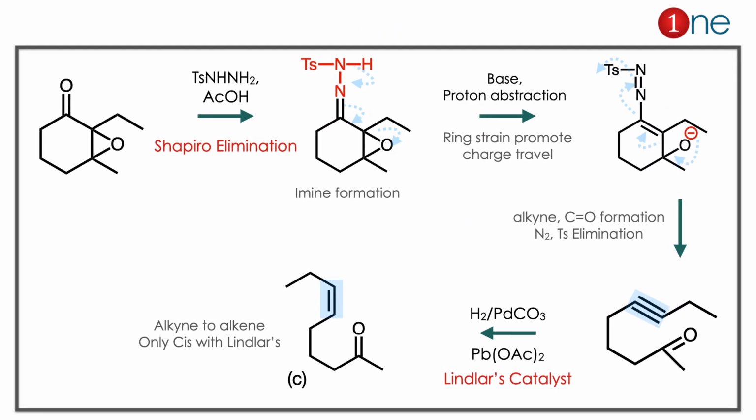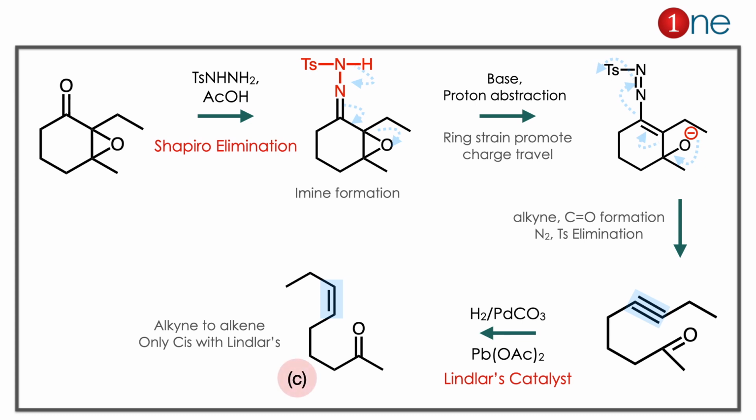The starting material contains a ketone and an epoxide. You are using hydrazine with tosylate, so hydrazine forms the imine. This is the Shapiro elimination, which is a kind of imine formation. So you have a strained system near the imine with the tosylate group.